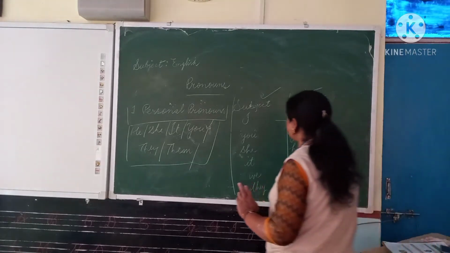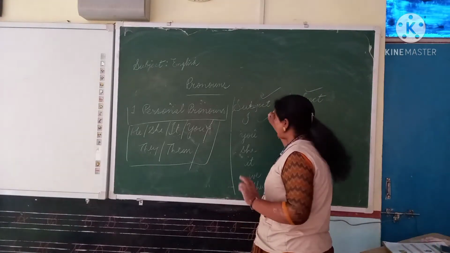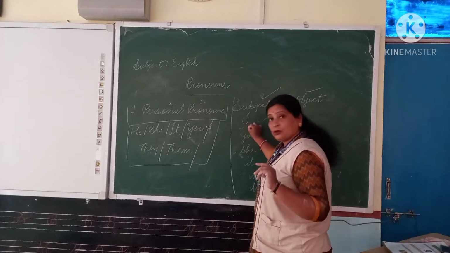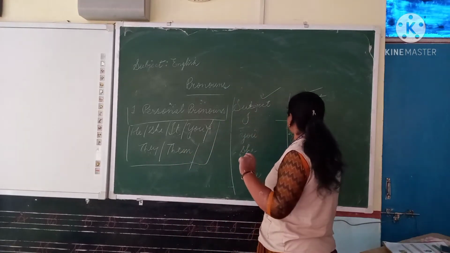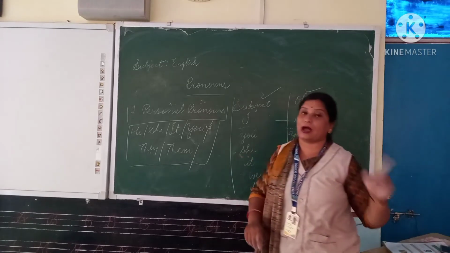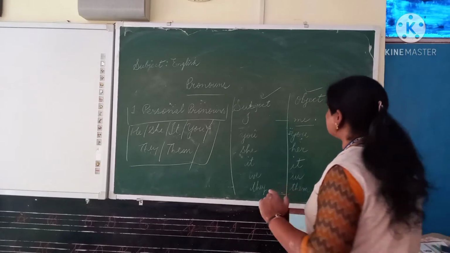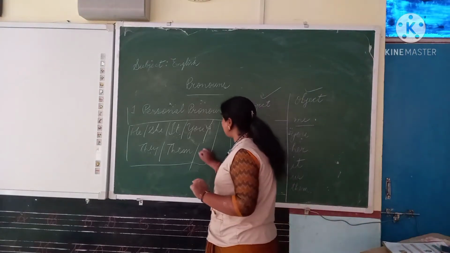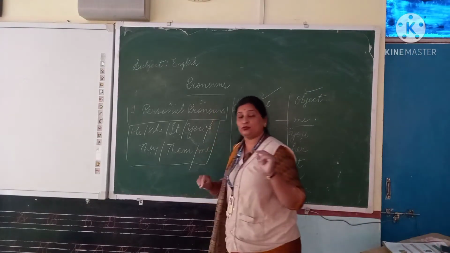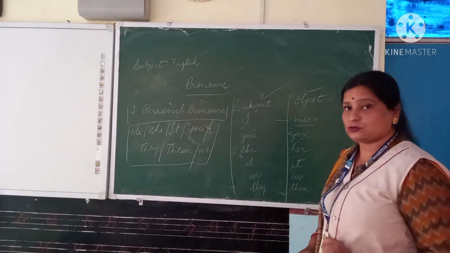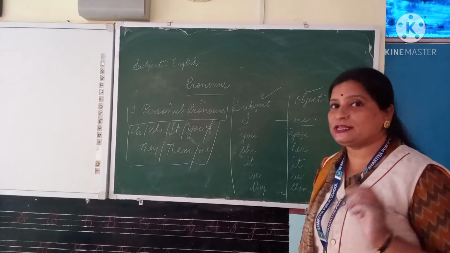For example, if I is there, as a subject we will use this pronoun I. But as an object we will not write I. What will we use there? Me. So you should learn which are subject pronouns and which are object pronouns. Now the question is, what is object?